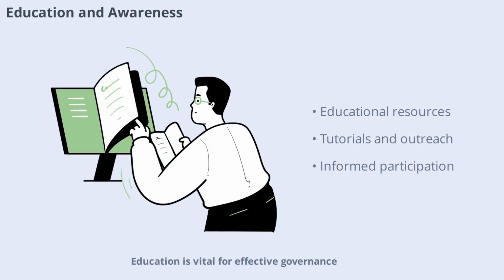Education is vital for effective governance. Community members need to understand how governance works, what's at stake, and how to participate. Many projects invest in educational resources, tutorials, and outreach to help users get involved. An informed community is more likely to make thoughtful decisions and contribute to the network's success.